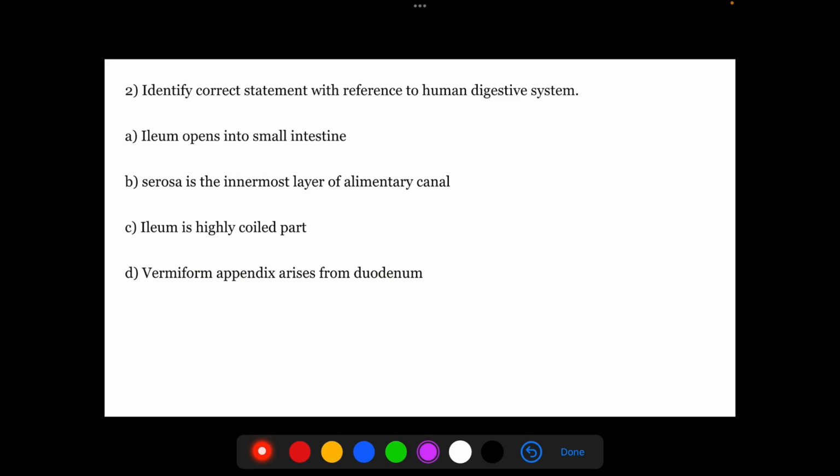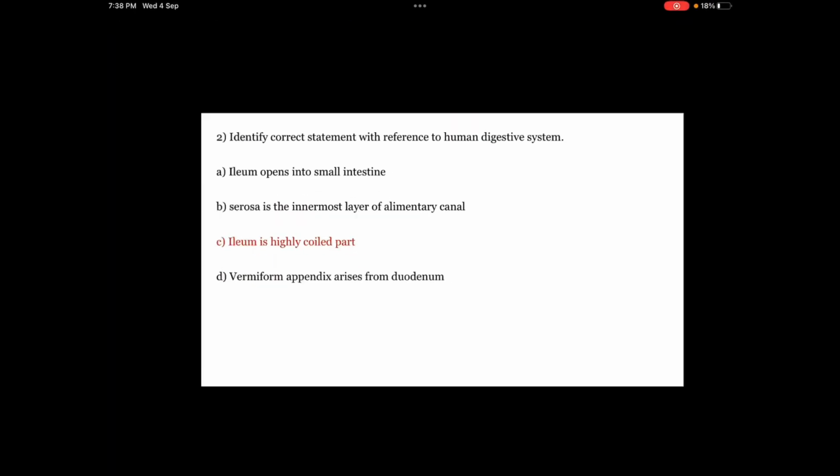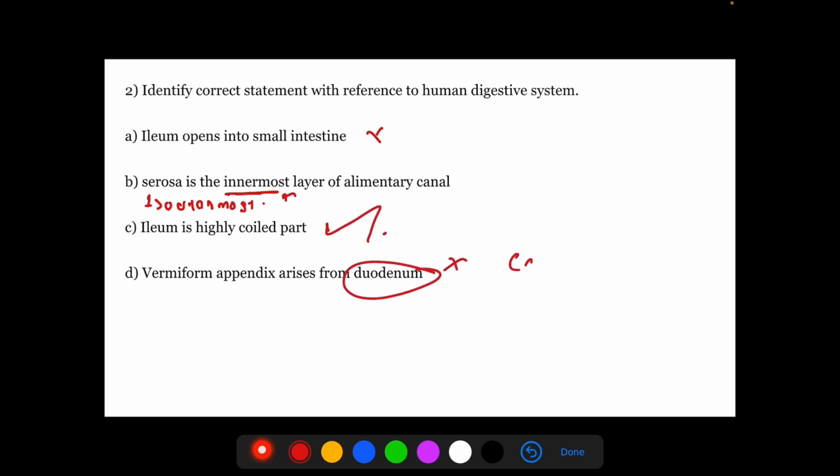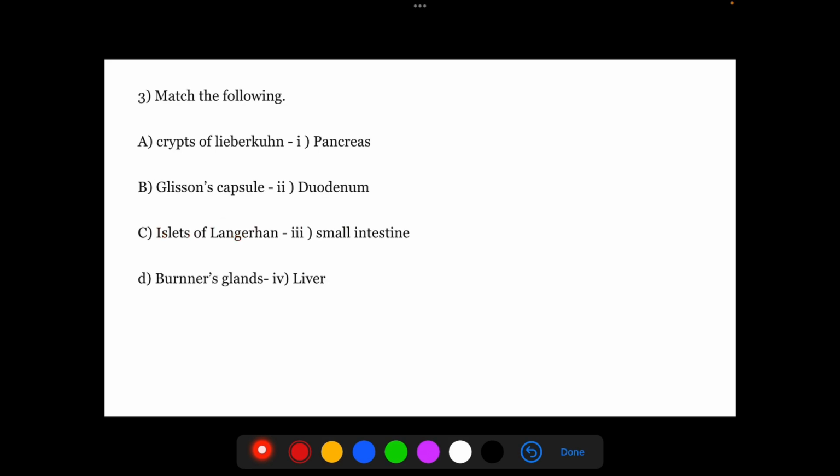Identify the correct statement with reference to the human digestive system. Ileum opens into the small intestine? No, it is wrong. Ileum opens into the large intestine. Serosa is the innermost layer? Wrong. It is the outermost layer. The innermost layer is mucosa. The ileum is a highly coiled part? Yes, it is right. Vermiform appendix arises from the duodenum? Wrong. It arises from the caecum.